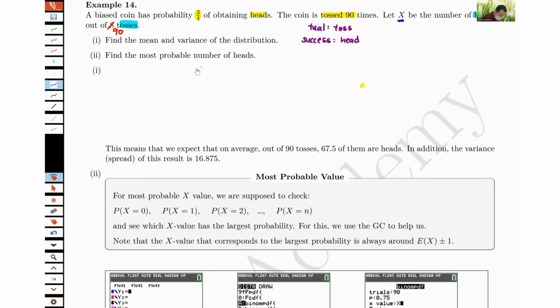We write in the distribution first. Since they have defined it, we will just write the distribution. So it's B(90, 3/4). Let's get the mean and variance. So we check E(X) equals n times p, and variance is n p times 1 minus p.